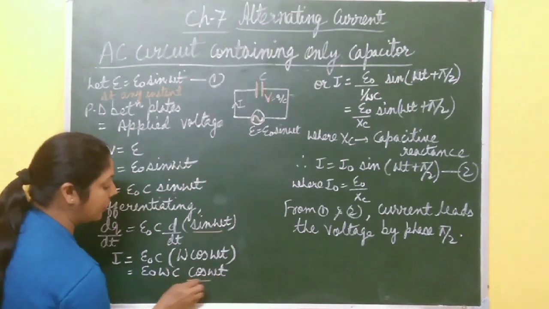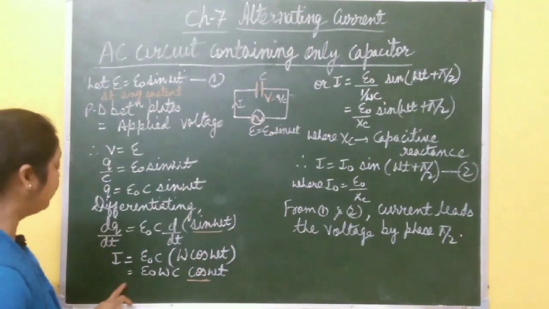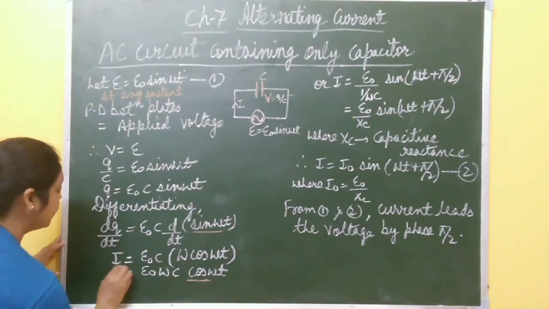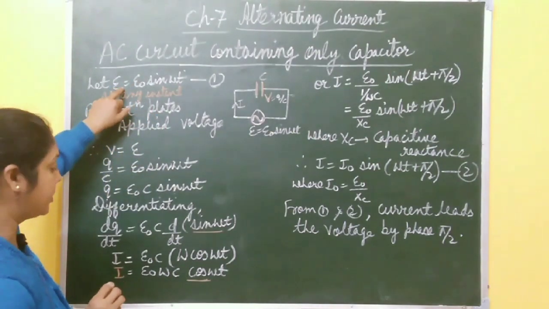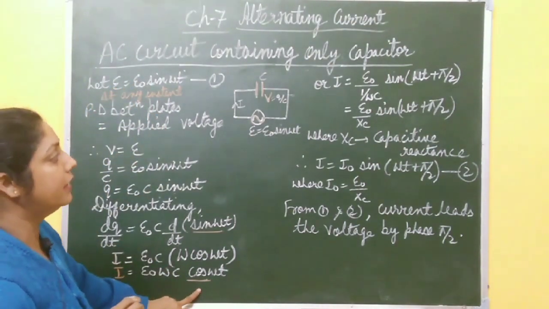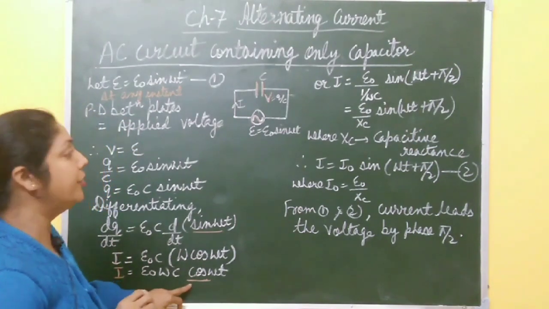Again here cos omega t is there, but I want this current in terms of sin omega t. So I have to compare it with this voltage equation. So you write this cos theta in terms of sin theta. How do you write?